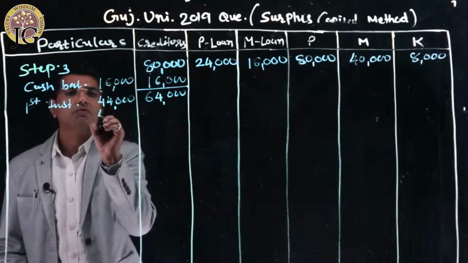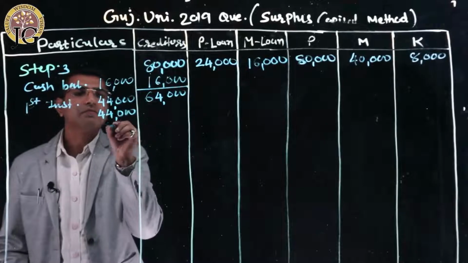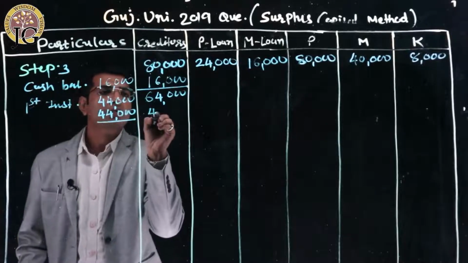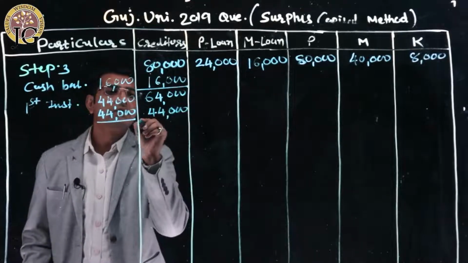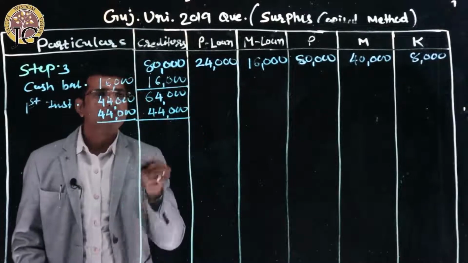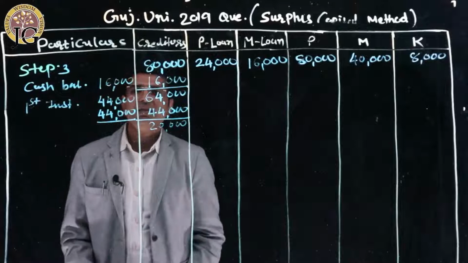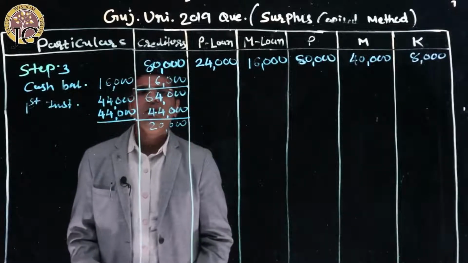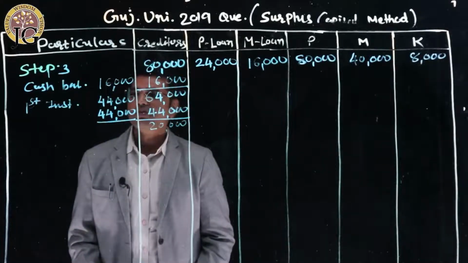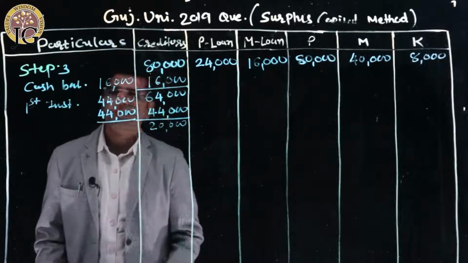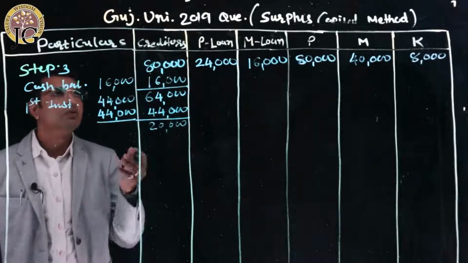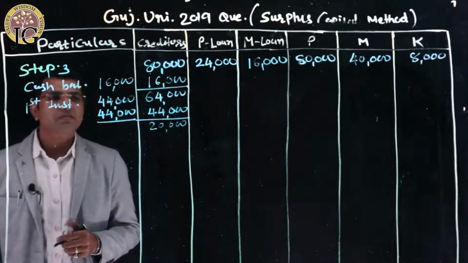So this 44,000 rupees must be paid to creditors, right? So creditors will remain 20,000. That means this 20,000 rupees is yet to be paid to the creditors. That means we have to wait for the second installment too to pay the creditors.